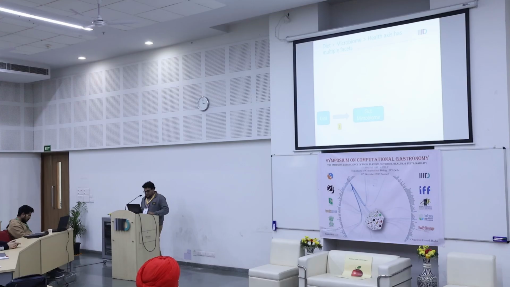So let's come to one of these factors, which is the topic of our discussion, which is diet. I'll be giving you some examples of how the diet, gut microbiome and health axis persists, the different mechanisms, and some examples in this regard. The first mechanism of this diet-gut microbiome axis is that the diet changes our gut microbiome. Different kinds of diet affect our gut microbiome differently, and I will give some examples in the next slides. And these changes in the gut microbiome have an effect on our health. So the diet modulates the microbiome and the change in the microbiome influences our health.